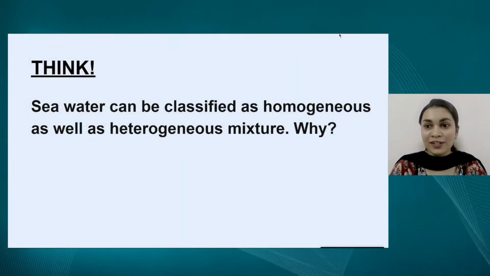Yes, so now we have actually reached the end of our topic, types of mixtures. And I would like to end by giving this question as homework. Seawater can be classified as a homogeneous as well as a heterogeneous mixture, and the students have to state a reason why it is so.